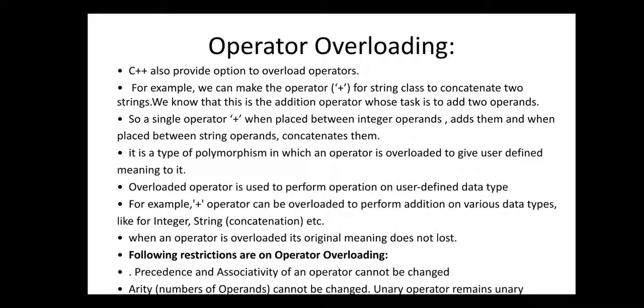For example, we overload the plus operator: the plus operator which is used to perform operation on two integers, the same plus operator is used to perform operation on two float numbers, and the same plus operator is used to perform the operation on two strings. Here the concatenation of two strings is performed.